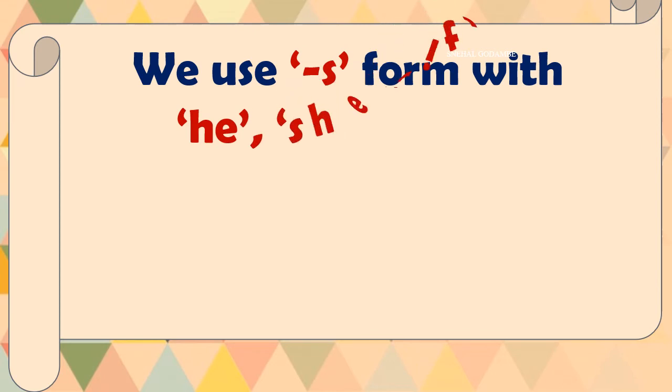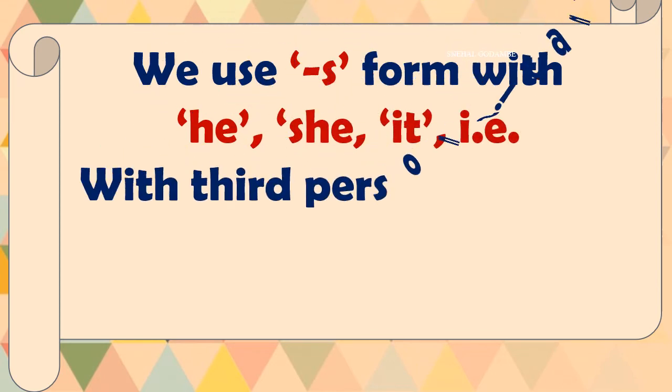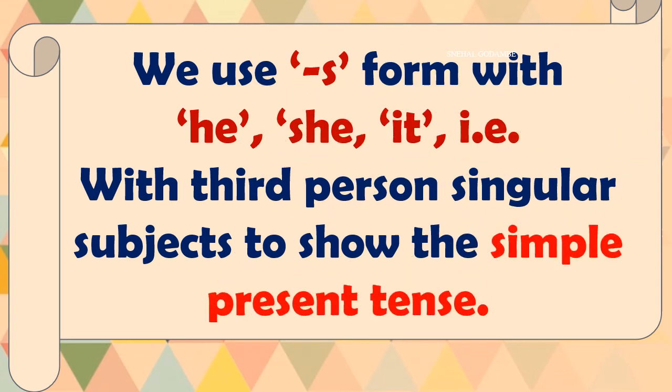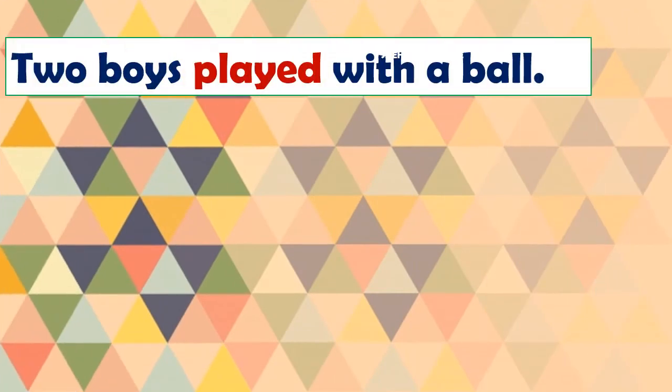So we will see now. We use the s form with he, she, it, that is, with third person singular, as you all know, to show the simple present tense. We have learned this rule: he, she and it, the third person singular, carry s in the simple present tense. Now we have learned about simple present tense. We will move to the next part, and why we are learning this you will come to know.